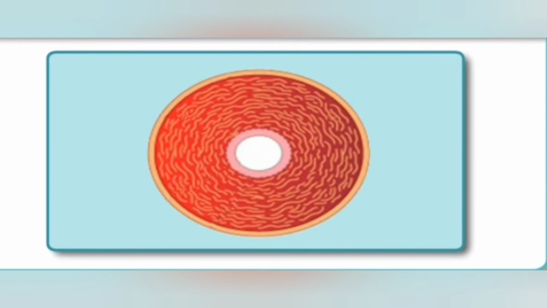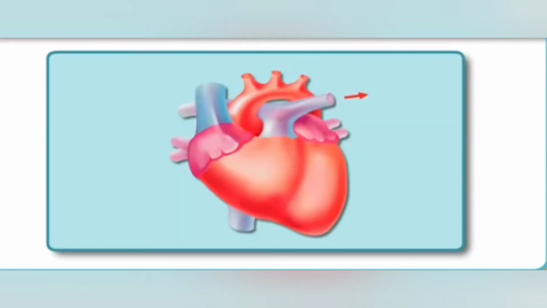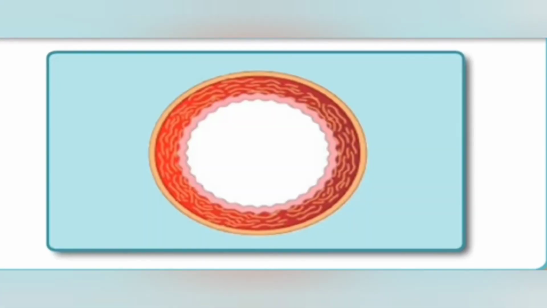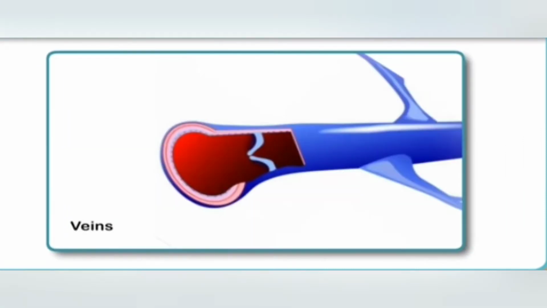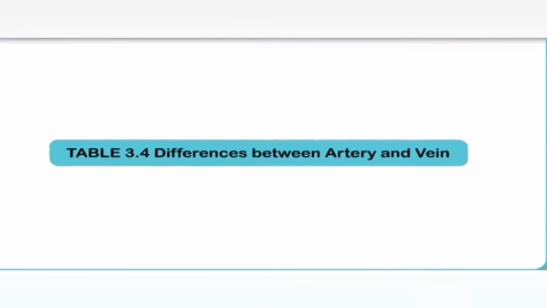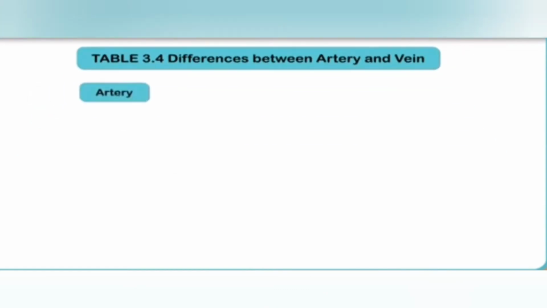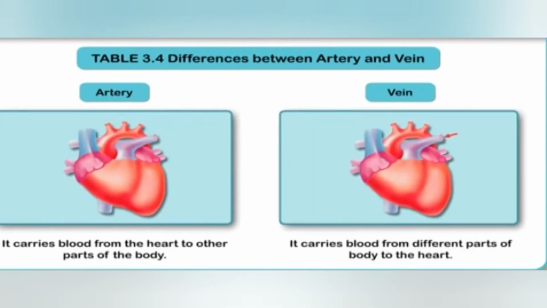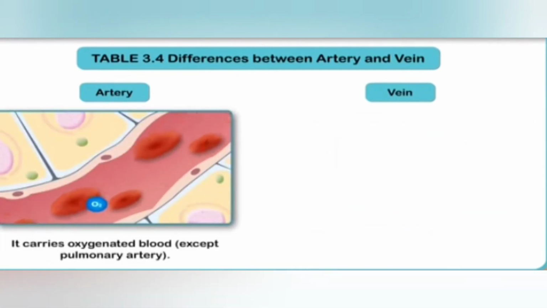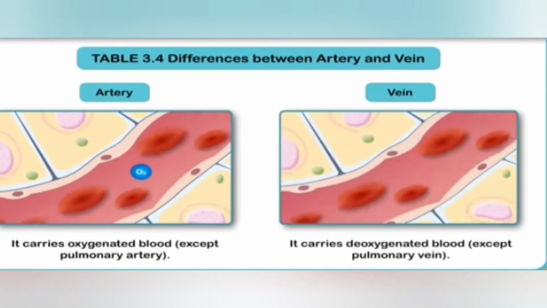Blood vessels are of three types: arteries, veins and capillaries. Arteries branch into arterioles. Arterioles further branch to form capillaries. Capillaries reunite to form the venules, and venules unite to form the veins. Arteries are vessels which carry blood away from the heart. Veins carry blood back to the heart. Capillaries are the fine vessels which connect the arteries and veins.